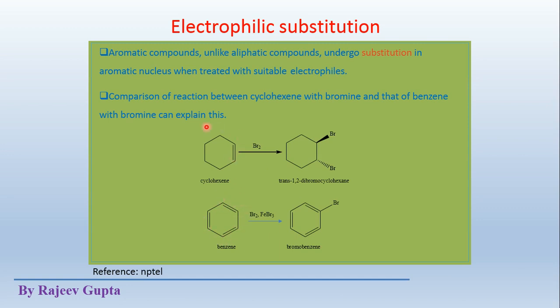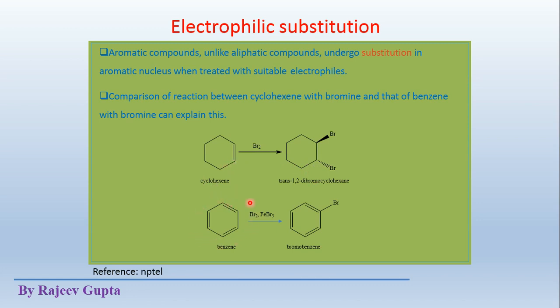If we see the reaction of this alkene with bromine, we see an addition reaction of bromine on this double bond. One pi bond breaks and 2 sigma bonds form. This is the simple example of addition reaction of an alkene.